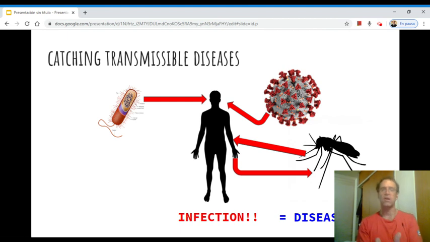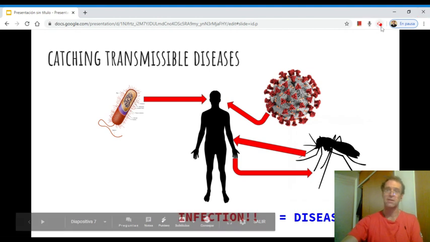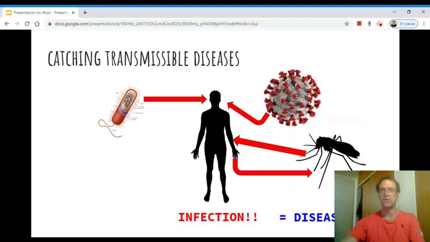These microorganisms might infect the body by entering in the body, but then, will they cause the disease? Well, it depends on a lot of factors, among which are our body defenses. But that is another issue that we will see in the next